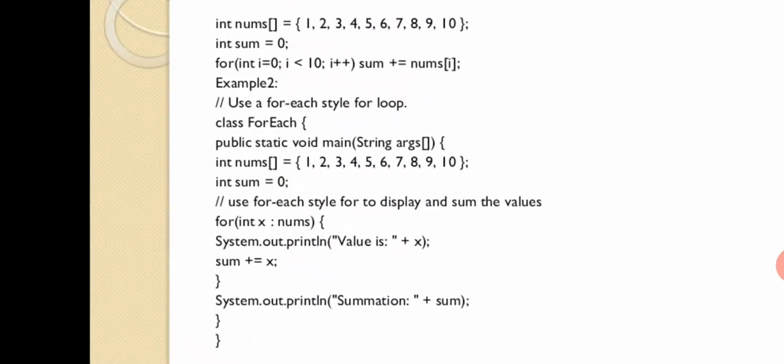So you have int nums, one integer array with the name nums. Elements 1 to 10 are there in that nums variable. Fine. Now you have one more variable with the name sum, which is initialized to 0. Next you have a for loop, the traditional for loop: int i equal to 0, i less than 10, i plus plus, and sum plus equal to nums of i.